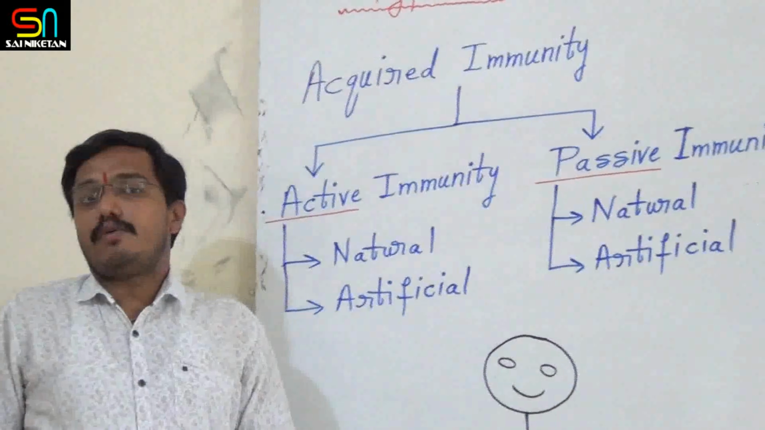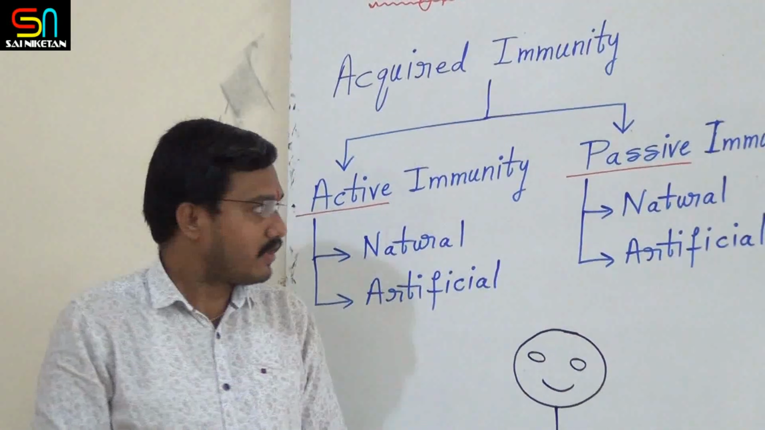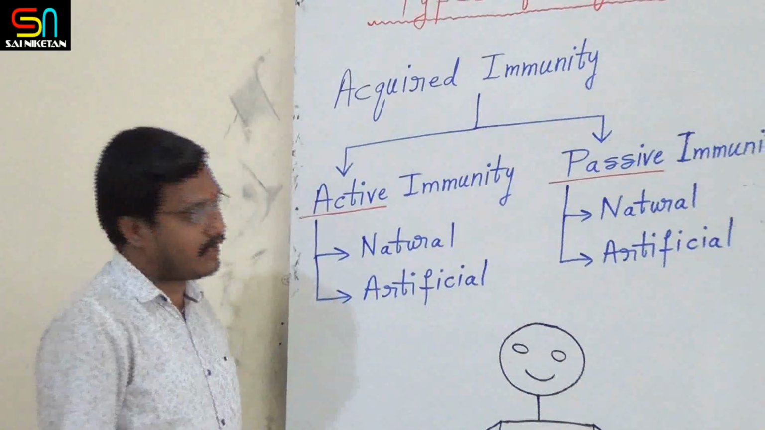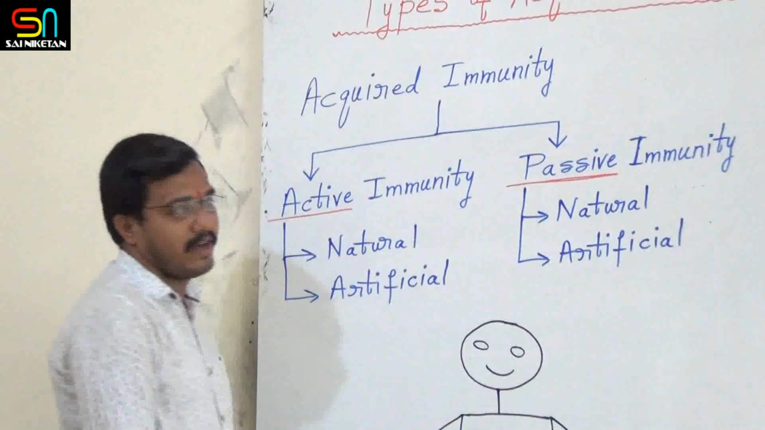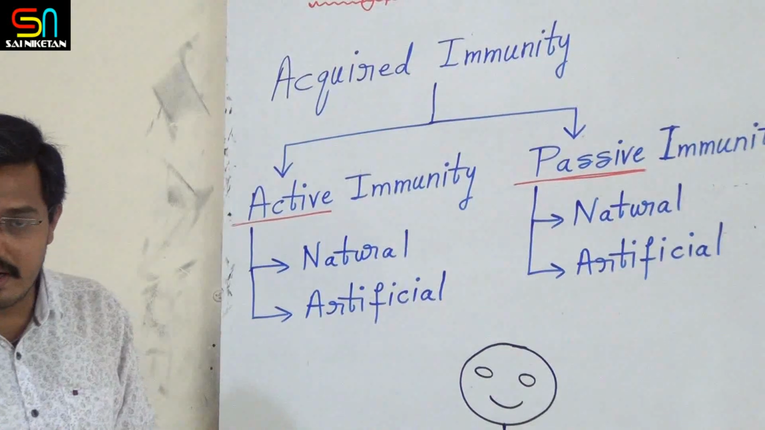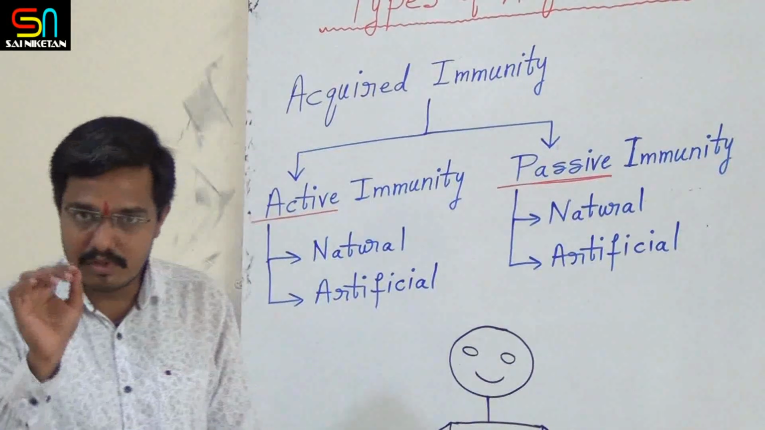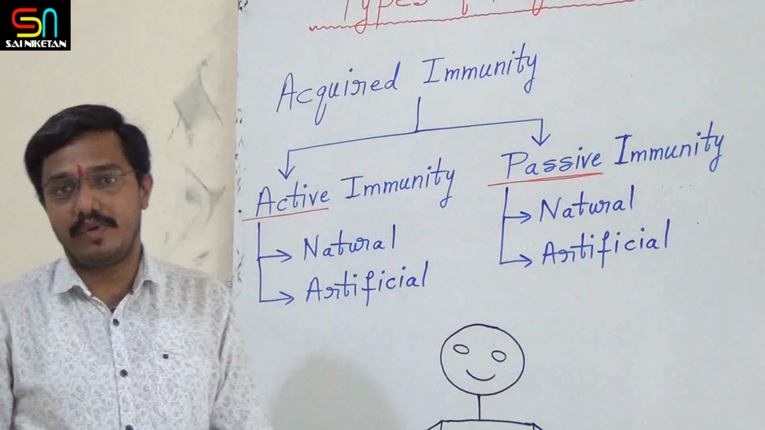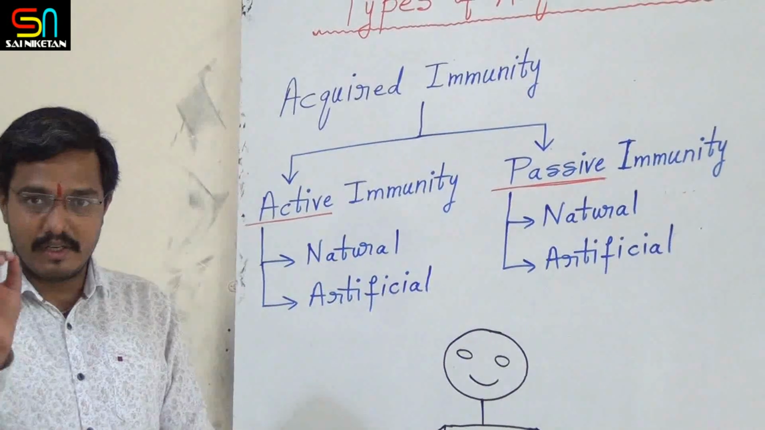See, acquired immunity is divided into two types. First one is active immunity. Second one is passive immunity. Right? Active immunity and passive immunity are the types of acquired immunity. For the point of examination, this is the most important because they can ask differences between active immunity and passive immunity. Therefore, listen carefully.